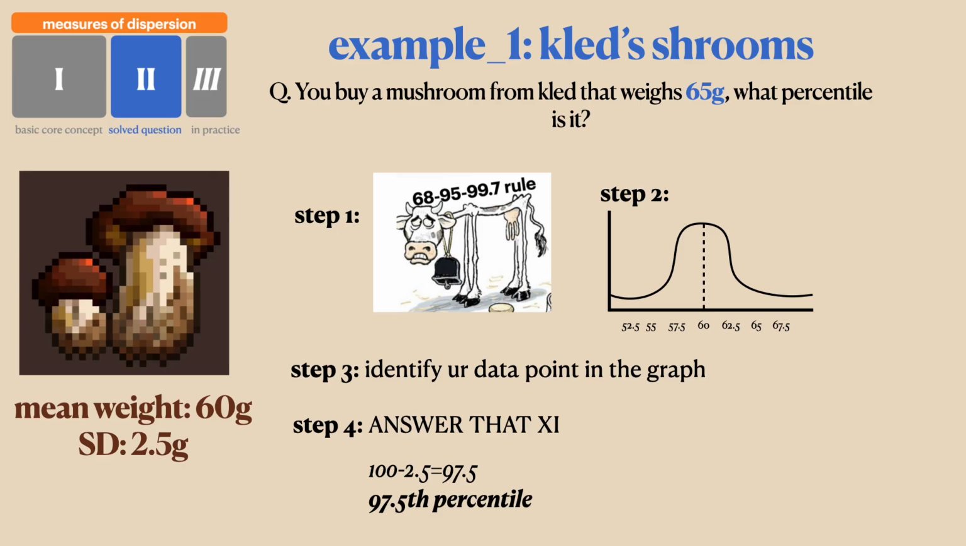And then we just do a simple math. We do 100 minus 2.5, you get 97.5. So this mushroom, a 65 gram mushroom, is going to be at the 97.5th percentile. So this is one format of questions that the MBME might ask. Very unusual. The more common option is going to be number 2, but it's always very useful to be familiar with answering these kind of questions.